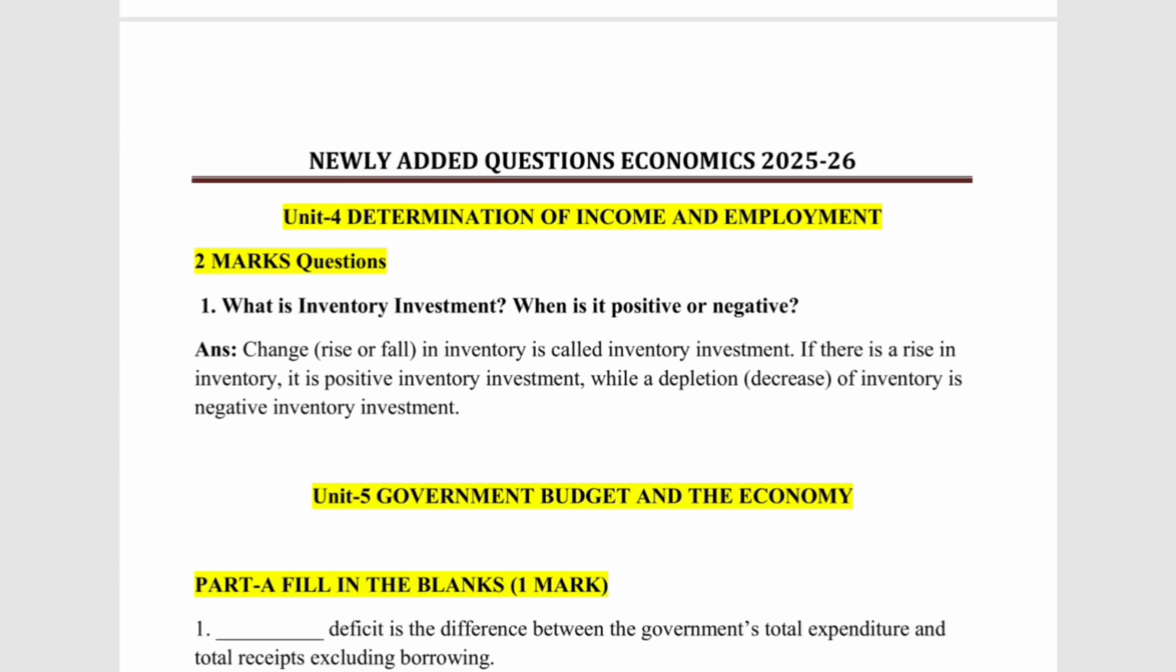In the fourth unit, the new question added is on determination of income and employment. They have added one 2-mark question: what is inventory investment? When is it positive or negative? A change, rise or fall, in inventory is called inventory investment. If there is a rise in inventory, it is positive inventory investment, while a depletion or decrease of inventory is negative inventory investment. This one question has been added in determination of income and employment.